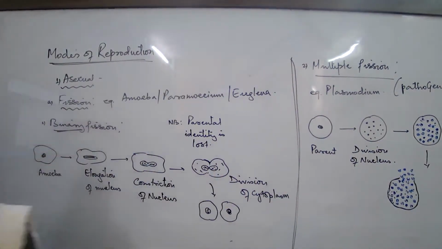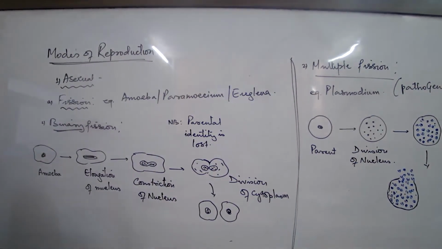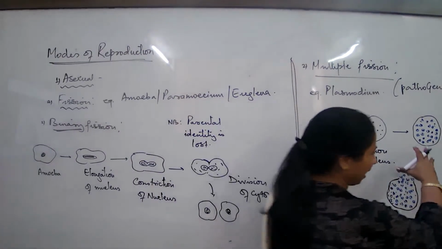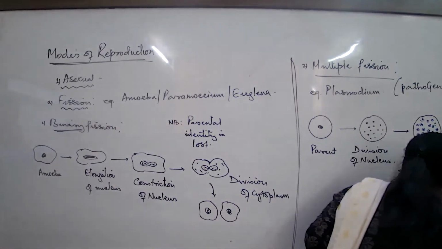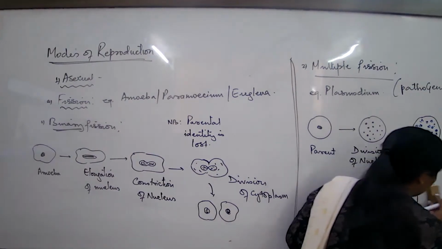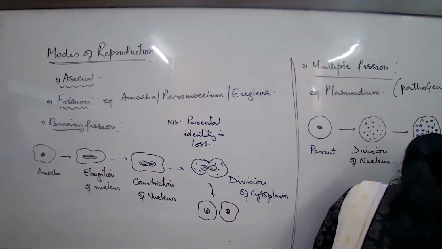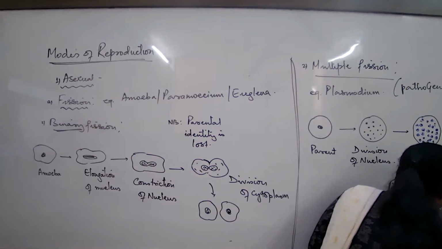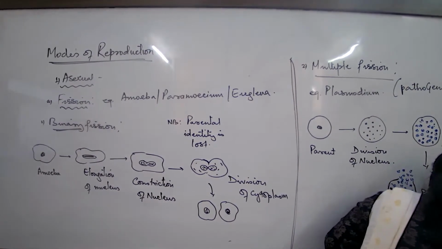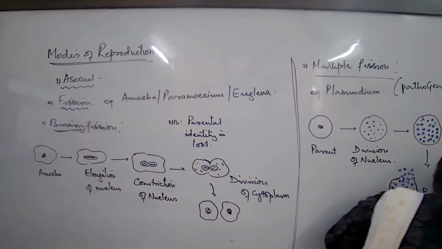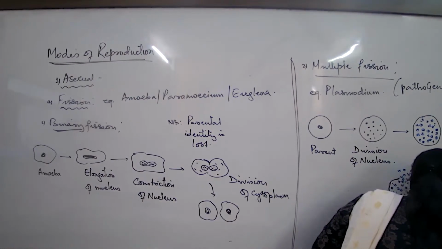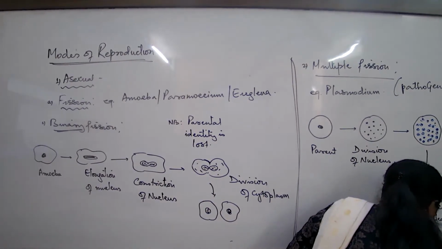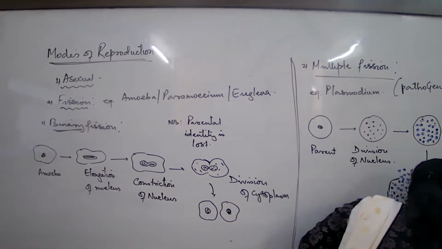Whatever is the space of the cell, the division of the nucleus constantly keeps on happening unless and until they fill the space of the cell, and then the rupturing of the cell membrane. Rupturing means breaking. Rupturing of cell membrane and the release of the daughter nuclei.